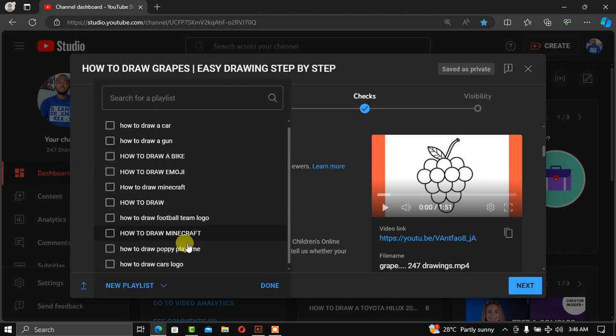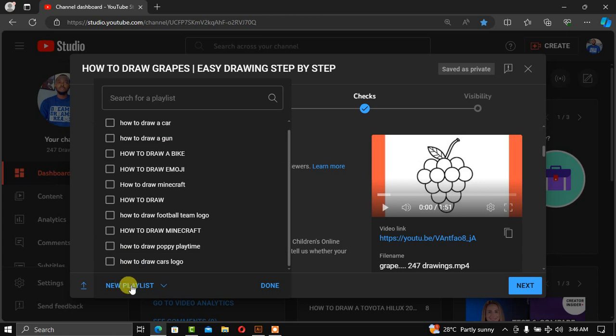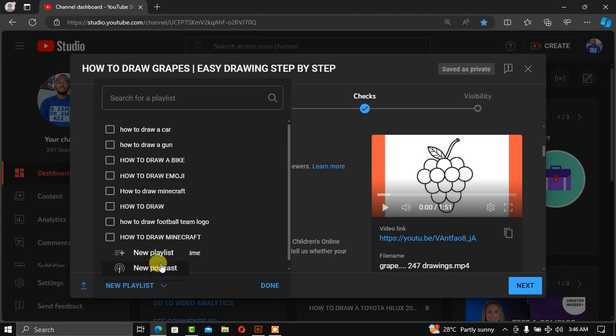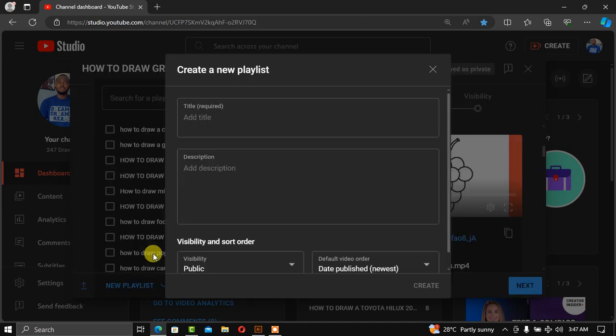So now once you check the list and you probably want to create a new one, you click at this point, create new playlist. So now once you click on create new playlist, you see an option, new playlist and new podcast. We'll go with the first one, new playlist.